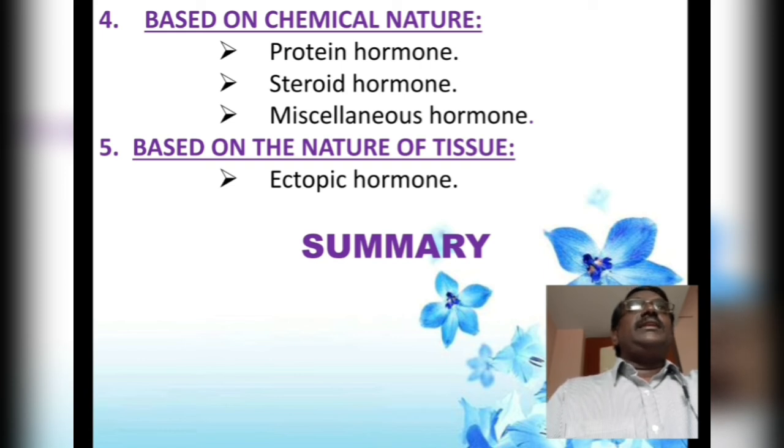And the next one is the miscellaneous hormones. The miscellaneous hormone synthesis starts either from the nucleus or from the cytoplasm. Thyroxine is the best example of a miscellaneous hormone. Adrenaline and noradrenaline are other examples, because for the storage or synthesis of the miscellaneous hormones, they need the help of enzymes as well as minerals.